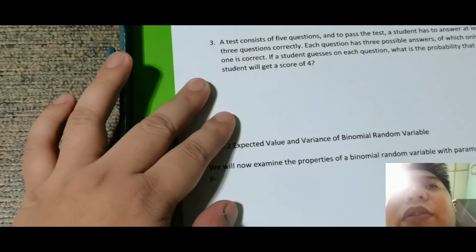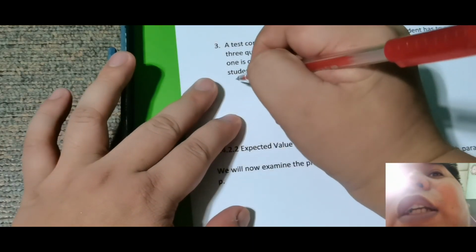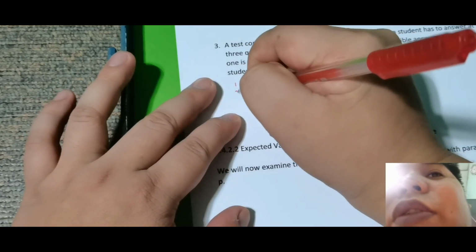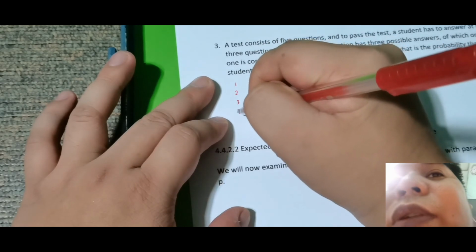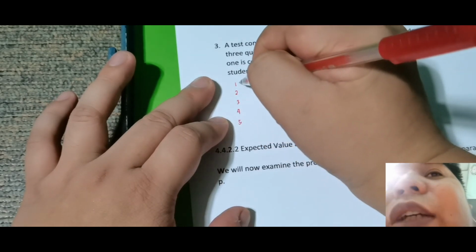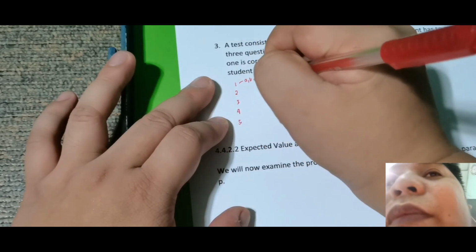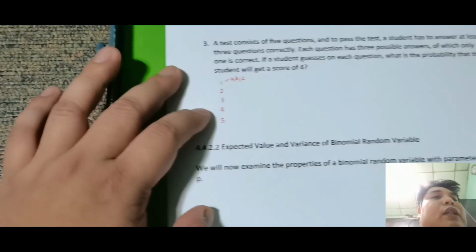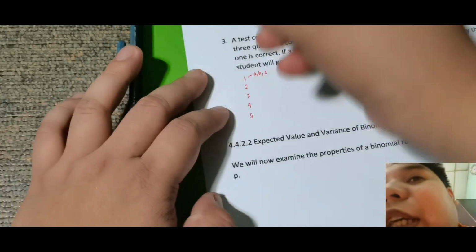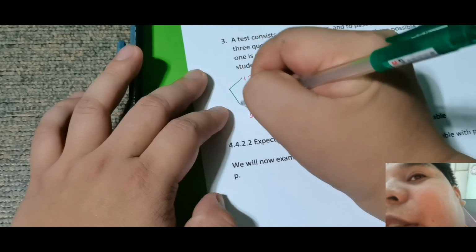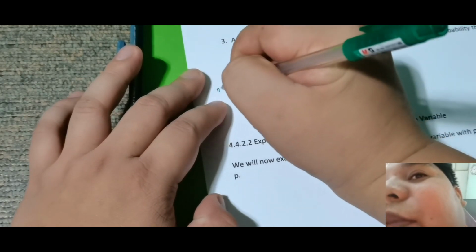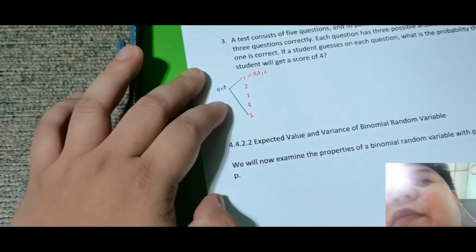So malagay ko lang dito, meron tayong 5 questions. So 2, 3, 4, 5. So each item meron silang A, B, C. Sa kada isa, aware tayo na ito ay N trials, so meaning that is 5 trials.